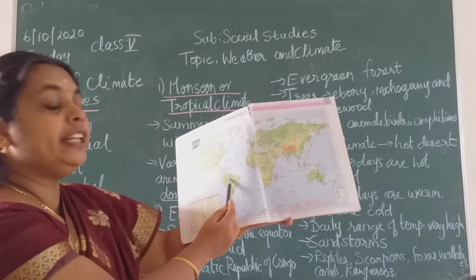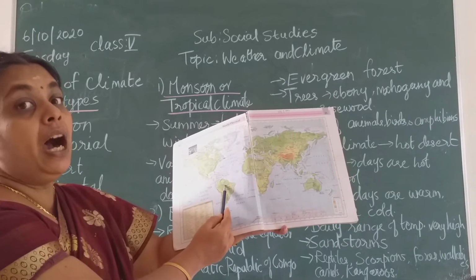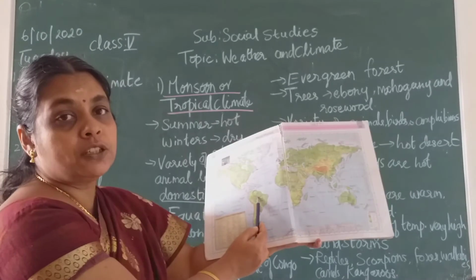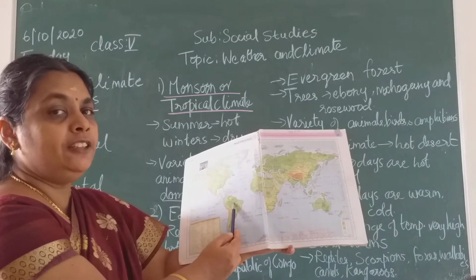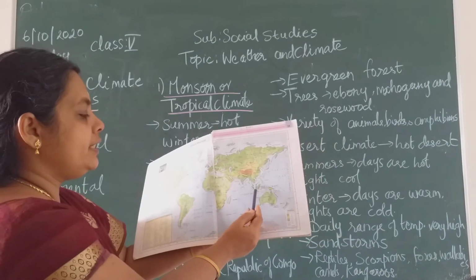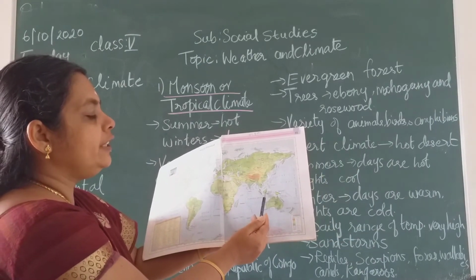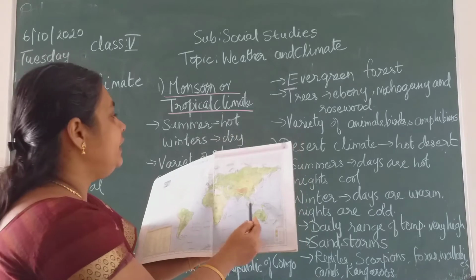Here also, children, in South America you have the Amazon forest. This is also a very famous evergreen forest, children, and it gets rain throughout the year. Here on this side you have Philippines, Indonesia, Sumatra, like that you will get.